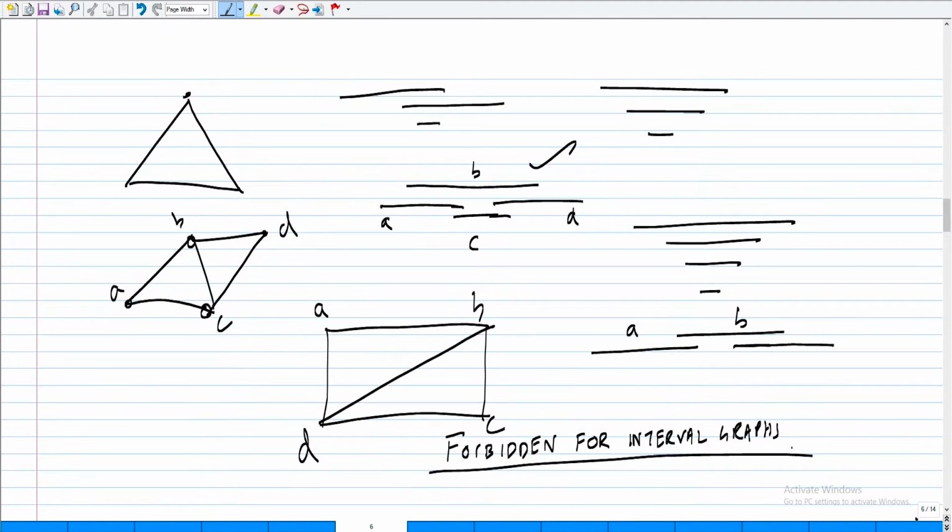Is this all, or can you come up with one more? For example, take a look at this guy. Can you give intervals to these 7 vertices such that you get exactly this graph? Okay, so let us start. Which vertex?